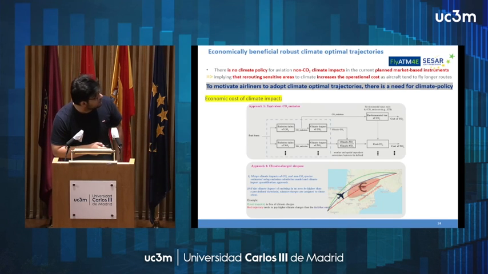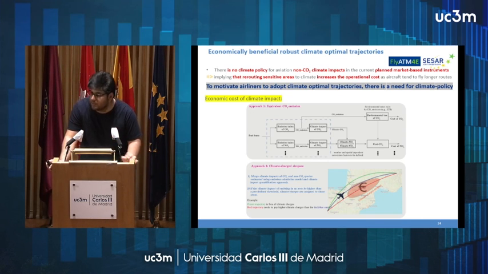Now, according to the results presented, the mitigation potential of climate impact can only be achieved by an increase in cost. For example, because aircraft tend to fly longer routes, because they want to avoid climate-sensitive regions. This is not favorable for airlines because of such increase in cost. So there is a need for climate policy, because in the current market-based instruments, there is no climate policy for non-CO2 climate effects, mainly due to the uncertainty in understanding the climate impact. But for CO2, for example, we have taxes for CO2 emission and this kind of thing.